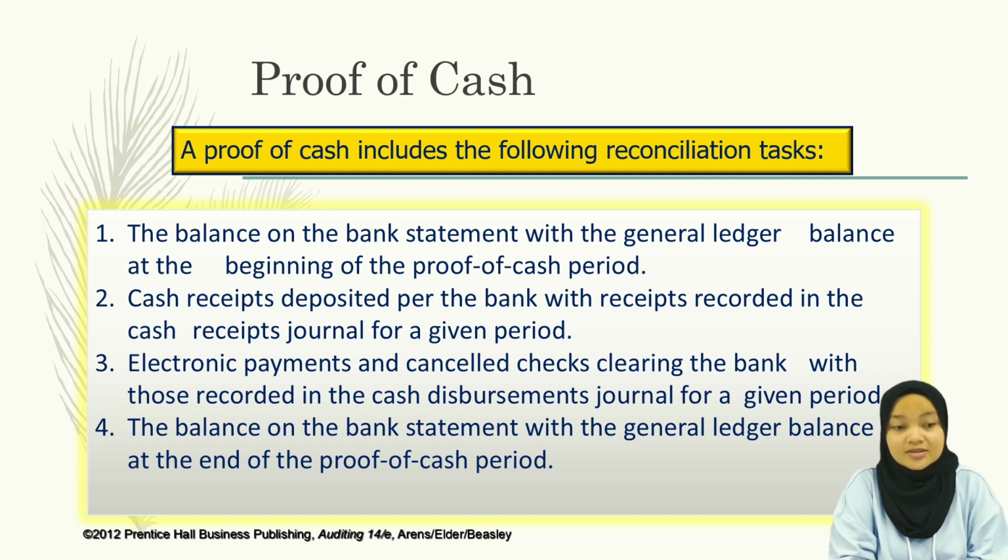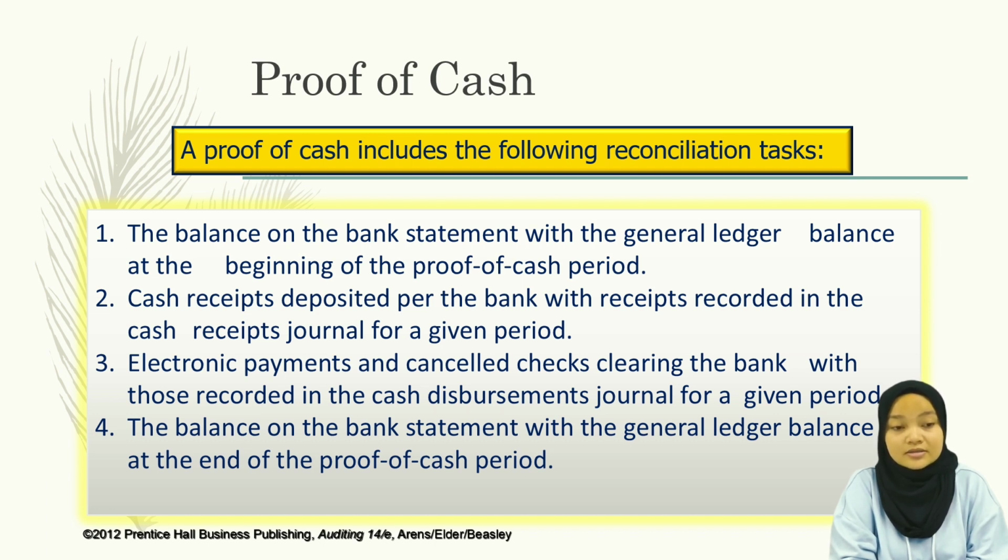Number 1, reconcile the balance on the bank statement with the general ledger balance at the beginning of the proof of cash period. Number 2, reconcile cash receipts deposited per the bank with receipts recorded in the cash receipt journal for a given period. Number 3, reconcile electronic payments and cancelled checks clearing the bank with those recorded in the cash disbursement journal for a given period.